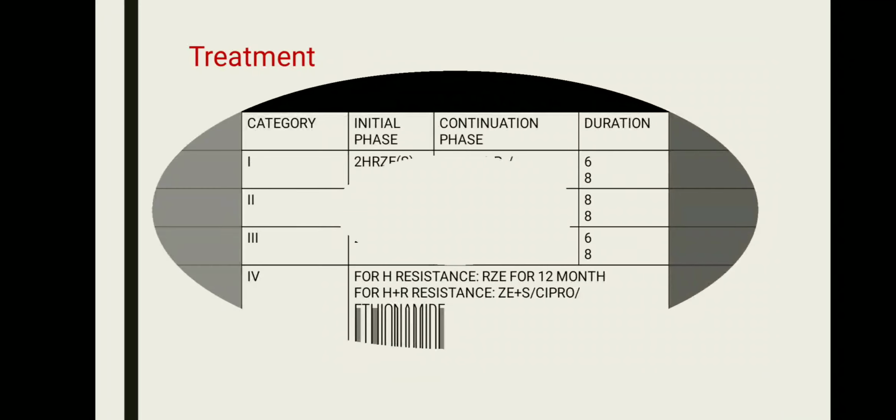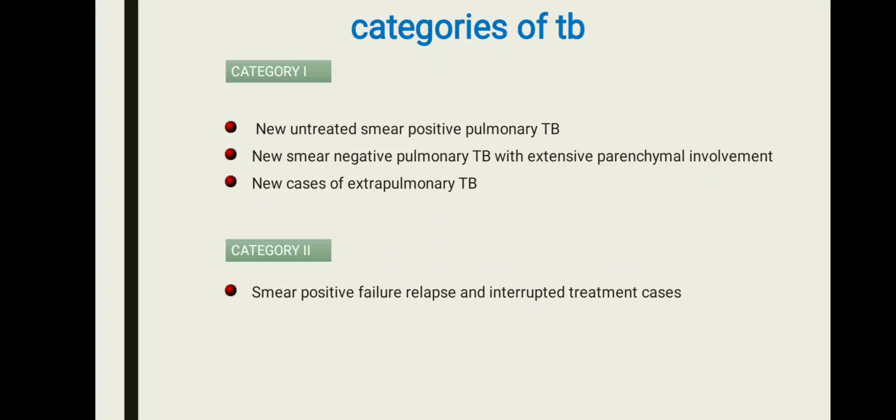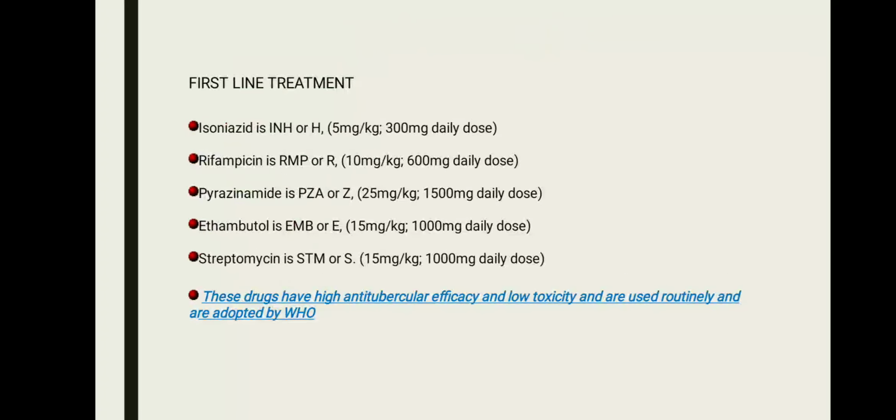Treatment, as you all know, has 4 categories, and the patient goes through the initial phase, continuation phase, and follow-up phase. Category 1 includes new smear positive cases of TB. Category 2 is smear positive failure and relapse cases. Category 3 is new cases of smear negative pulmonary TB. Category 4 is chronic or multiple drug resistant cases.